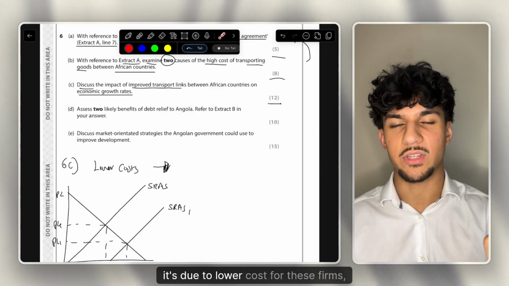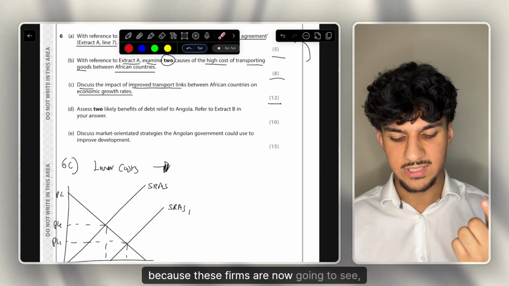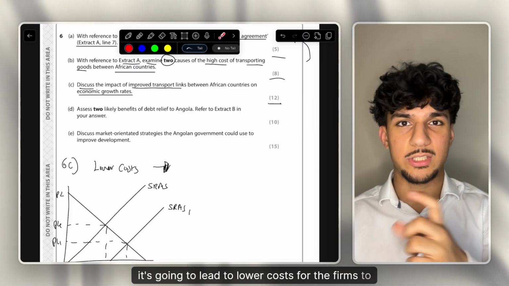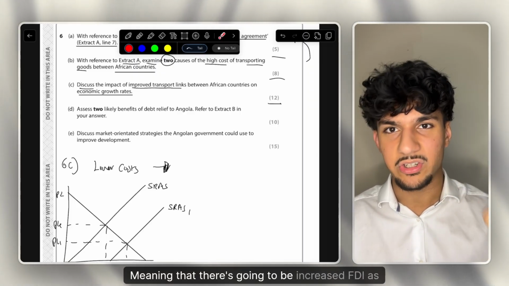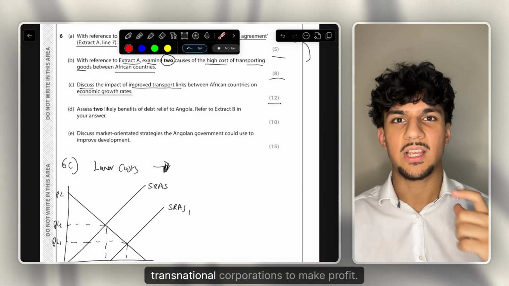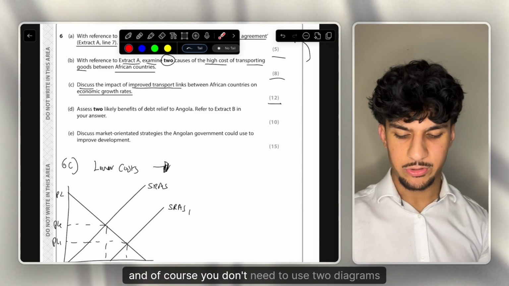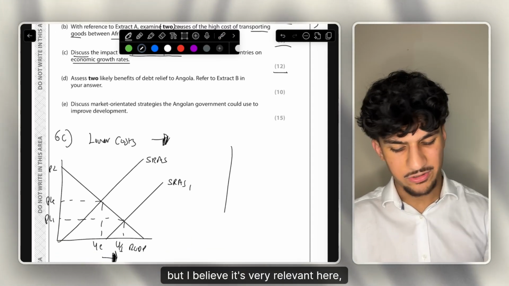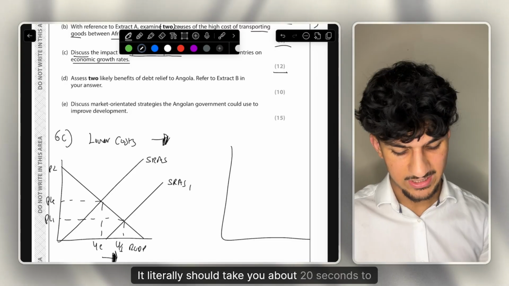Again, it's due to lower costs for these firms, because as there's improved transport, it's going to lead to lower costs for the firms to transport goods, meaning that there's going to be increased FDI, as there's going to be more opportunity for these transnational corporations to make profit. And of course, you don't need to use 2 diagrams in your 12-mark question, but I believe it's very relevant here, and it doesn't take long. It literally should take you about 20 seconds to draw this out.